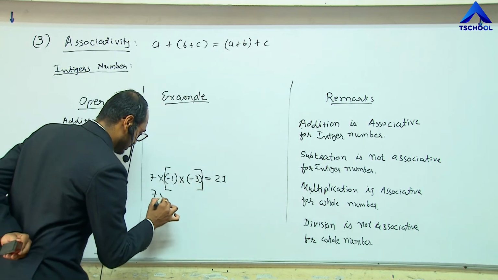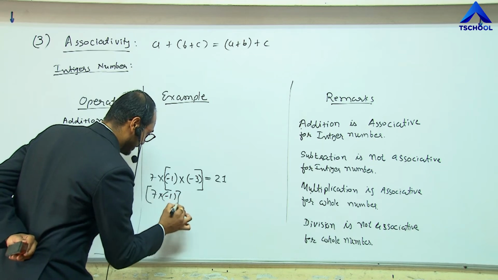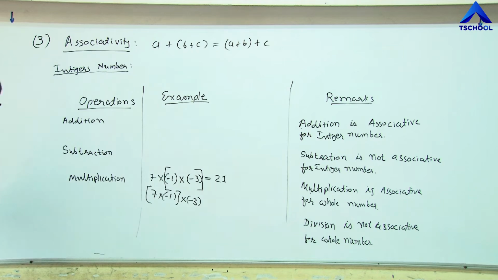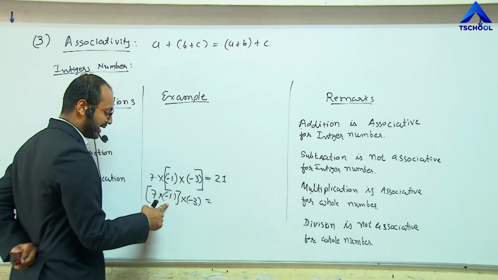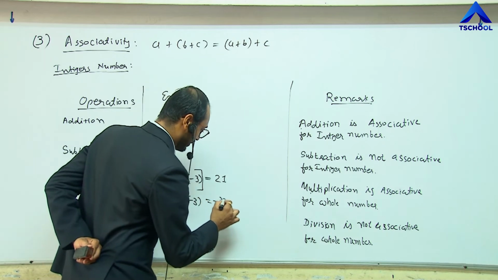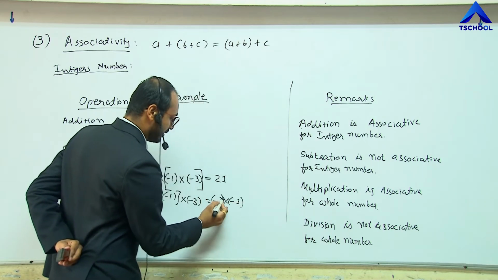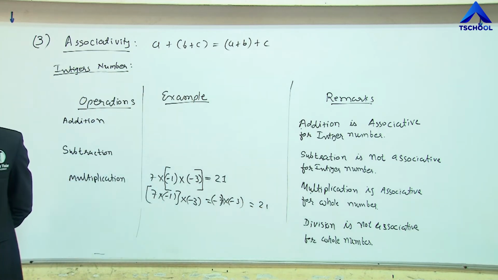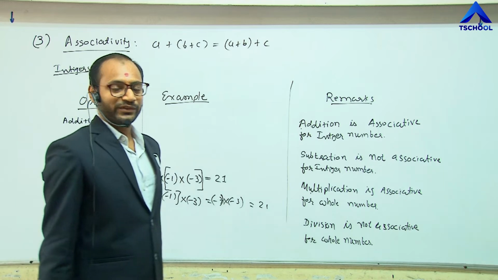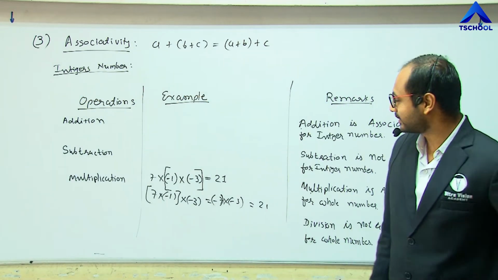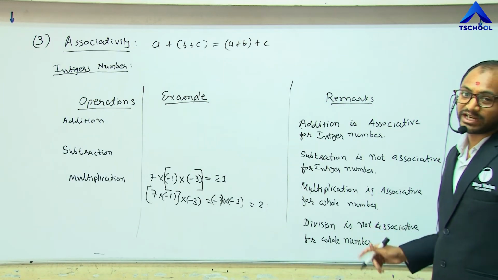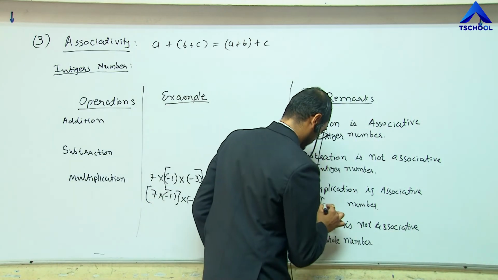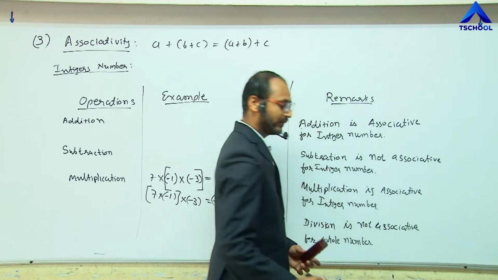Now let me group 7 and minus 1 and multiply this with minus 3. Here 7 multiplied by minus 1 gives minus 7, multiplied by minus 3 gives plus 21. So the result is the same. So we can say that the multiplication process is associative. For which number system? Integers. Clear?